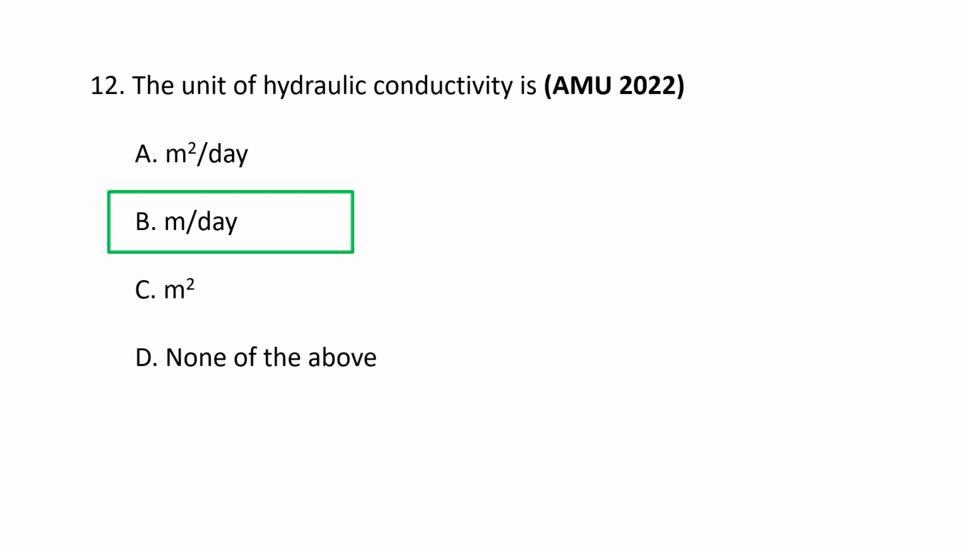It is a common and valid unit for hydraulic conductivity, which represents the rate at which water flows through a porous medium. Other common units include meters per second, feet per day, and centimeters per second, with the appropriate unit depending upon the context and the typical flow rates being measured. So the unit of hydraulic conductivity is meters per day. B is the correct option.